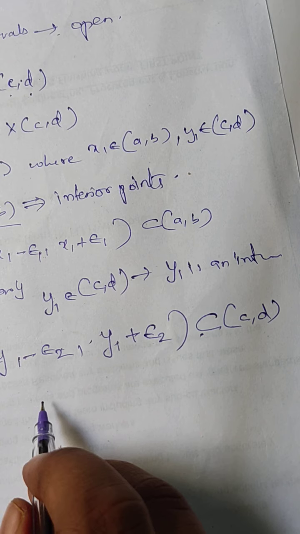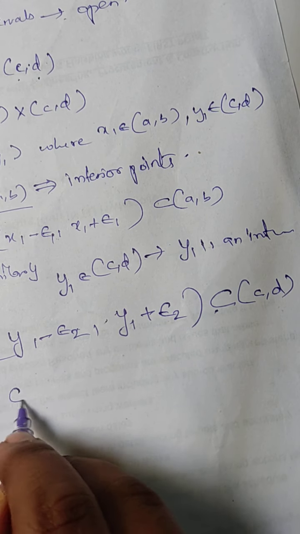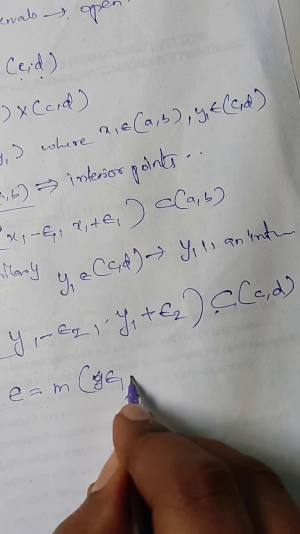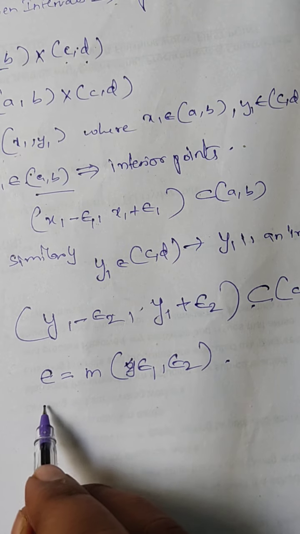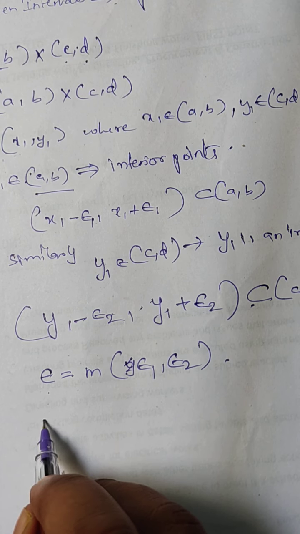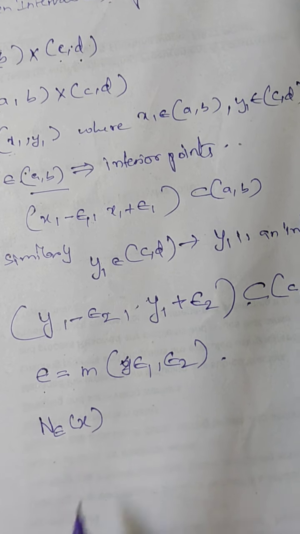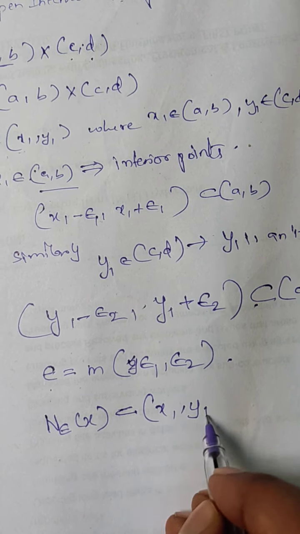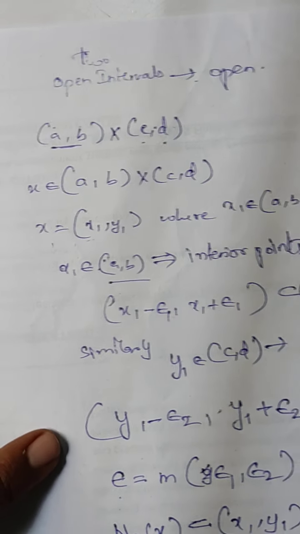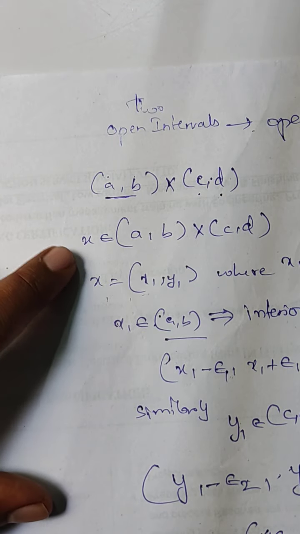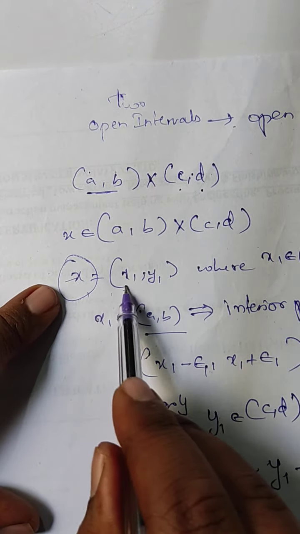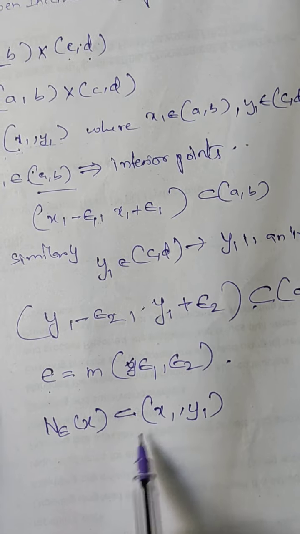From these two we take epsilon, which is the minimum of epsilon 1 and epsilon 2. By this epsilon we have a neighborhood N_epsilon(x) that is a subset of the product. That is, we have selected this x1 and y1 here, so we have a neighborhood of x with the minimum of the radii of x1 and y1.